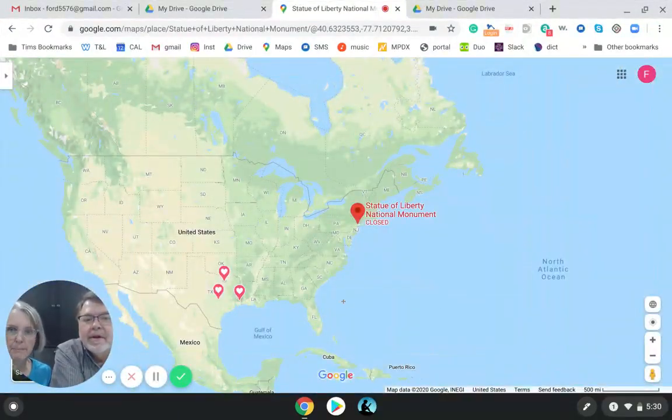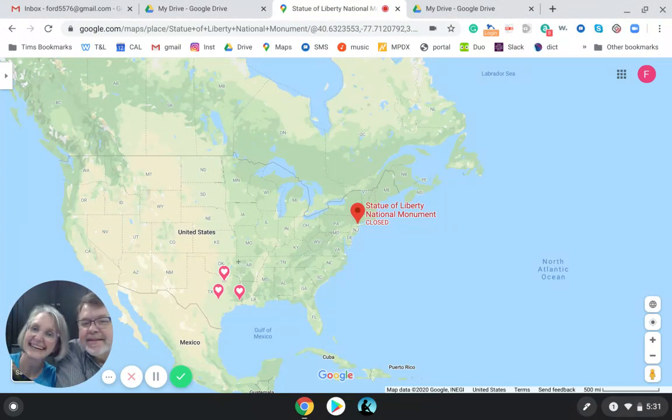Now, this is where it is on the East Coast of the United States, in New York. We live in Dallas, right here. You put a symbol right there. Right there, that heart. Because that's where our children live. One of our daughters lives in Dallas. Another one of our daughters lives in Beaumont. And our son lives in Austin. So 3 of my grandchildren live here, and 2 of our grandchildren live here, and 2 of our grandchildren live here.